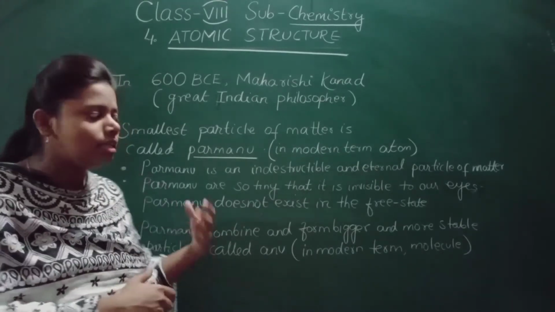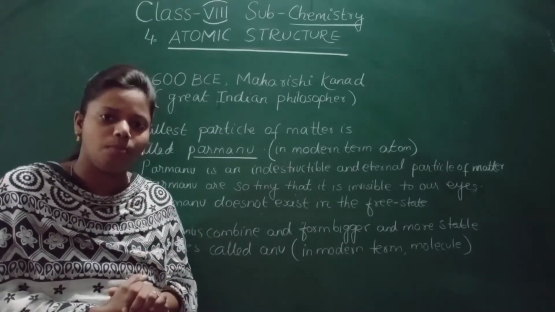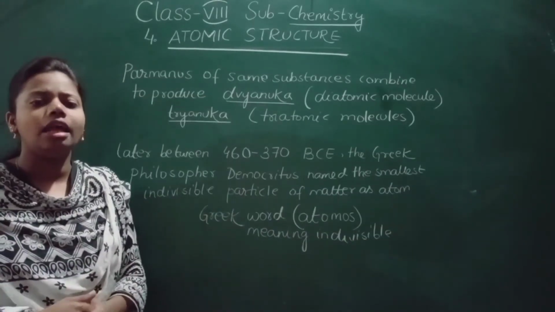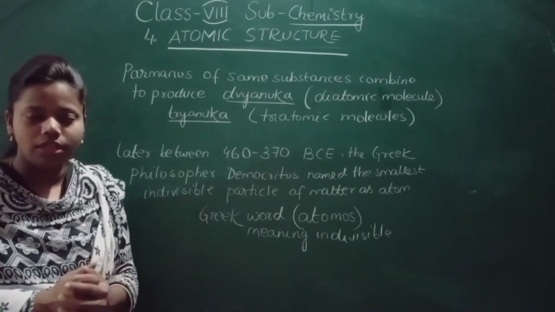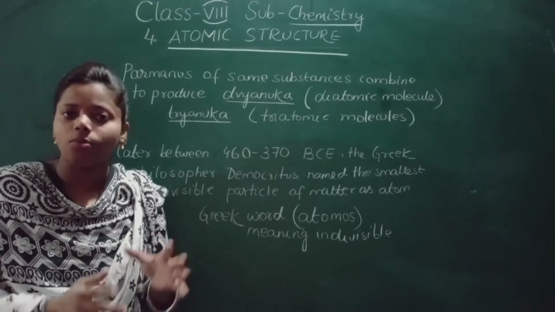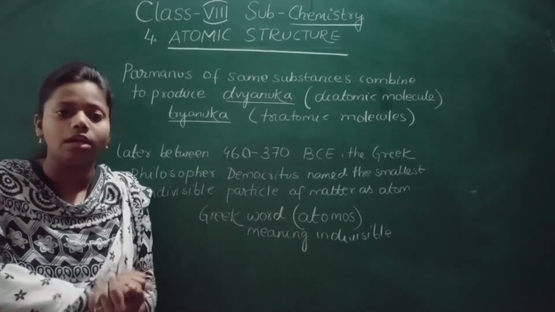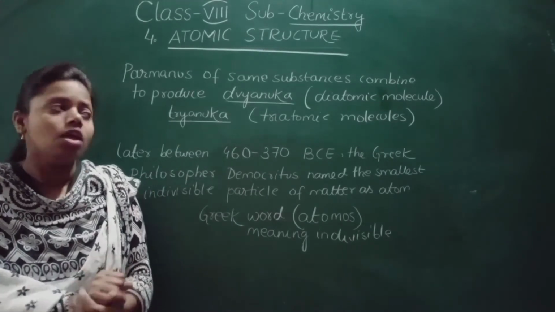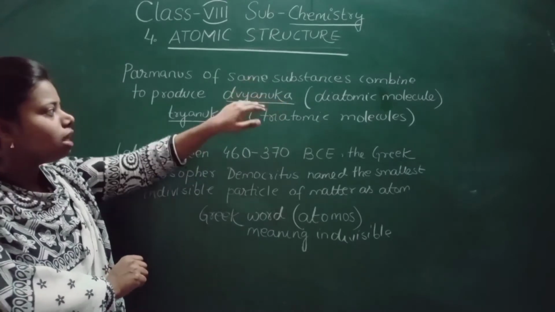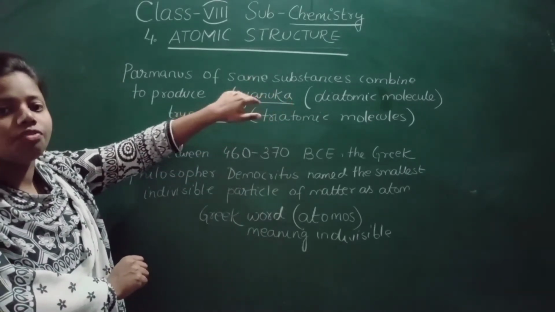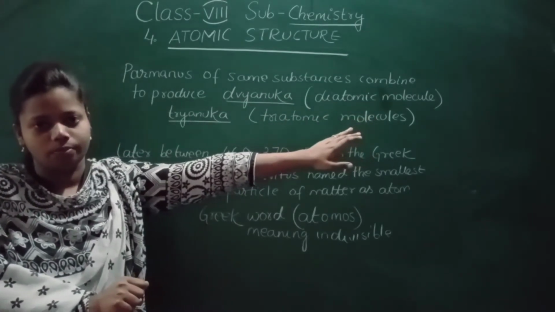Okay, so now let us see some more about Parmanus. When Parmanus combine, they form larger particles called Anu, and in modern times we call them molecules. So when the Parmanus of the same substance combine, what will it produce? Divyanuka, and what we call that is a diatomic molecule.